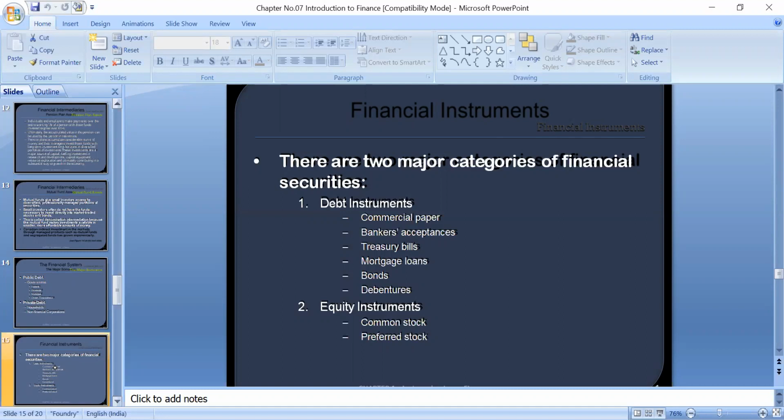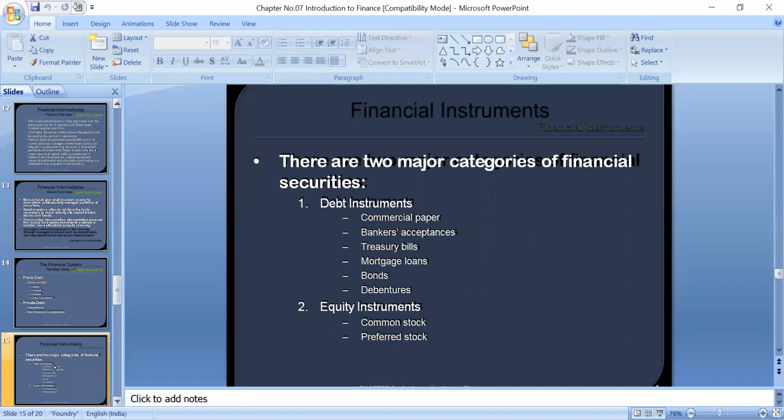Whenever a certificate or document is issued for the purpose of raising loans, when you want to take a loan, if you issue a document or a piece of paper for that, that is called a debt instrument.